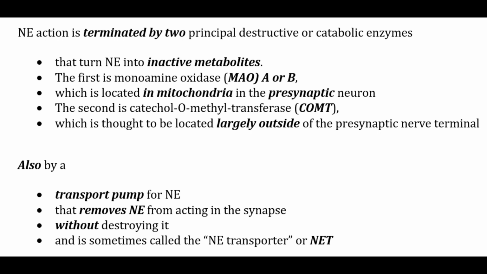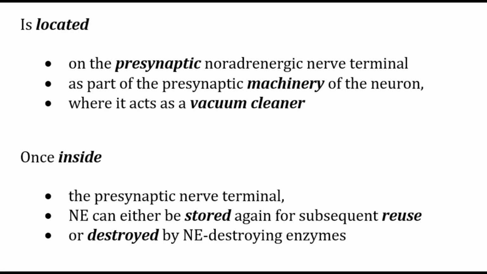The termination of action can also be by a transport pump that removes NE from acting in the synapse without destroying it, and is sometimes called the NE transporter or NET. Once inside the presynaptic nerve terminals, it can either be stored for further use or destroyed by the aforementioned enzymes. It is located on the presynaptic noradrenergic nerve terminals as part of the presynaptic machinery of the neuron, where it acts as a vacuum cleaner.